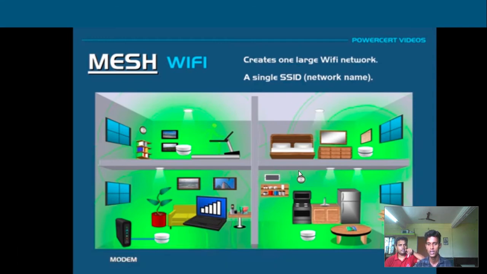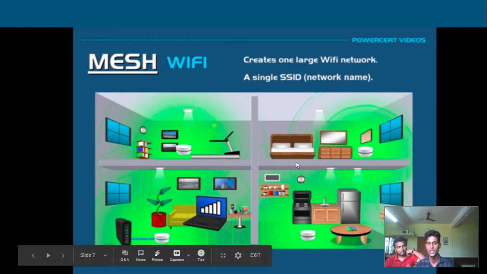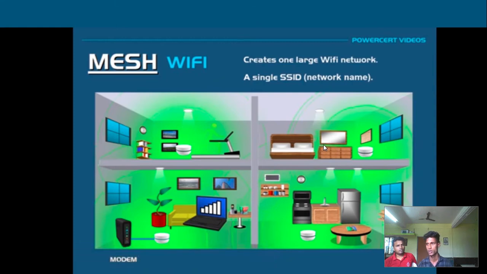What about the SSIDs? The SSID of mesh technology is the same for all APs. It is a single large network, not a separate network. Are all the channels also the same, or will channels be different for each AP? In all the mesh APs, channels will be the same.